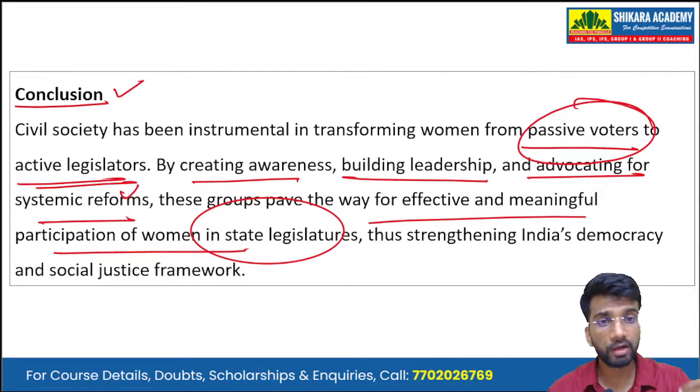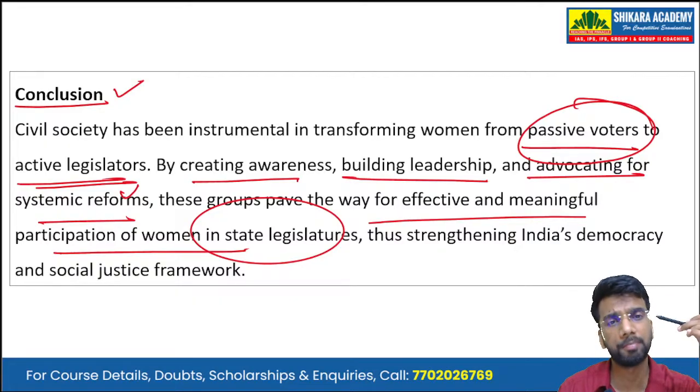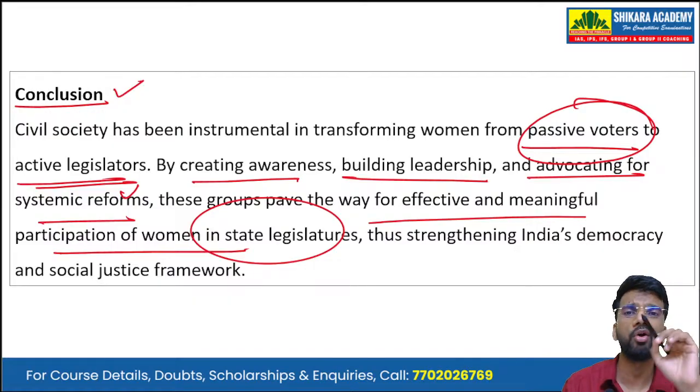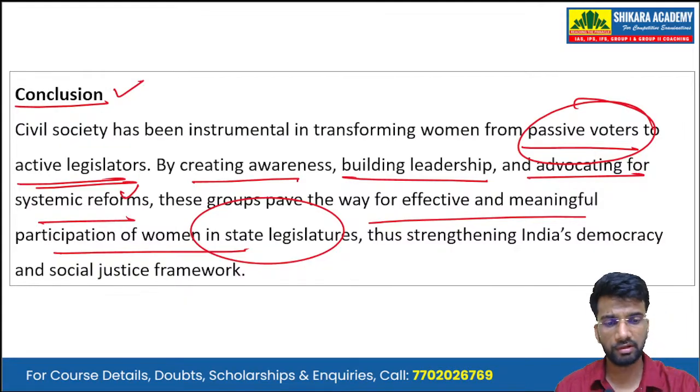So now, if more and more women participate in the state legislatures and in the parliament, that strengthens the democratic fabric in the country and also further strengthens or boosts the social justice framework or narrative in the country.